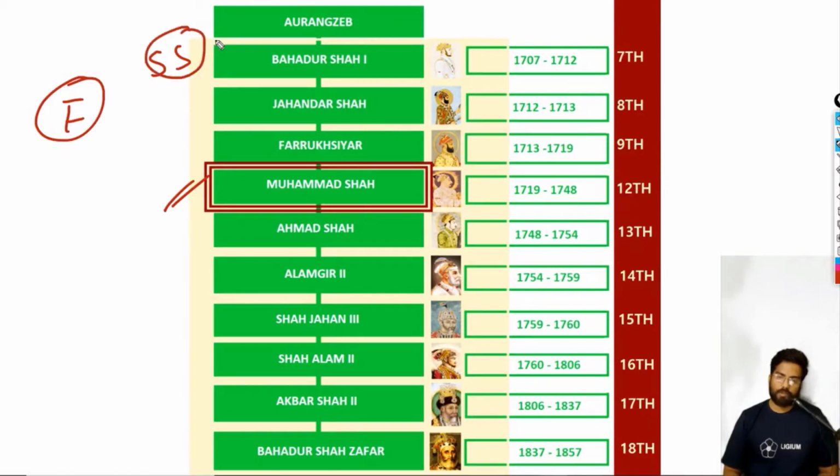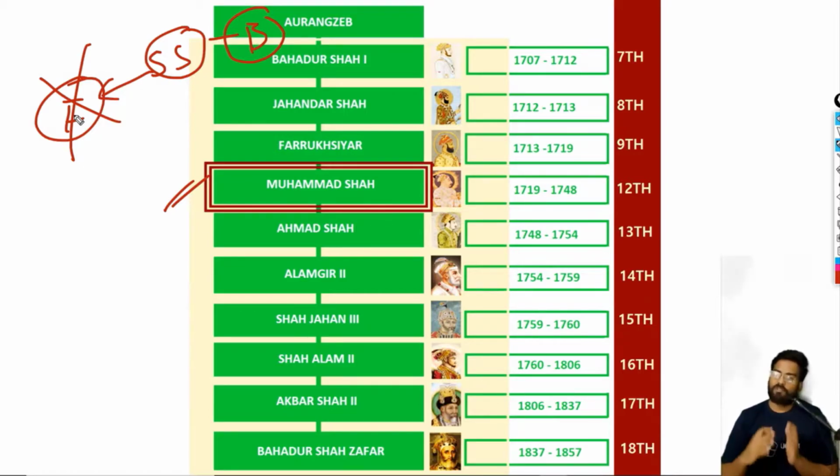The Sayyid brothers took the help of Balaji Vishwanath, and after that they deposed Farooq Siyar. Later they executed him. First of all, they blinded him, they imprisoned him, and they executed him. So this was the first time in Mughal history that a Mughal emperor was executed.